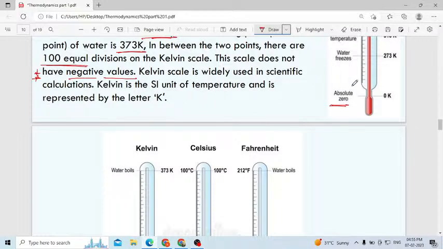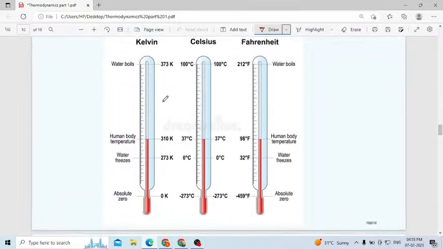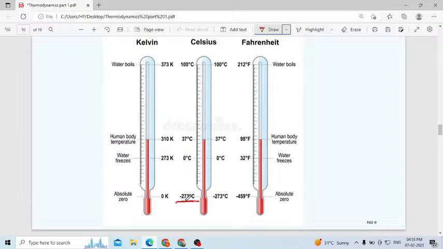Then here how many divisions? Here also 100 divisions. Then what is the SI unit of temperature? We will use the word Kelvin. That one is very important. Remember. Then here I included one more slide. In Kelvin, Celsius, Fahrenheit, what is the boiling point of water? Then what is the freezing point of water? Then what is the human body temperature? Remember that one. Then absolute zero, in Kelvin it will be zero only. In Celsius minus 273 degree. This is the absolute zero. Okay. Then in Fahrenheit minus 459 degree Fahrenheit. This temperature we will consider as absolute zero.